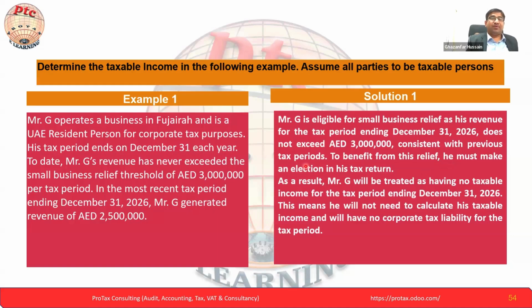Even the previous tax period, they are mentioning, is not the accounting profit. Even if in the previous accounting period the profit is more than, or revenue is more than 3 million, that doesn't matter. You have to calculate from the first tax period. That is, if revenue is not exceeding 3 million, you can opt for the SBR.